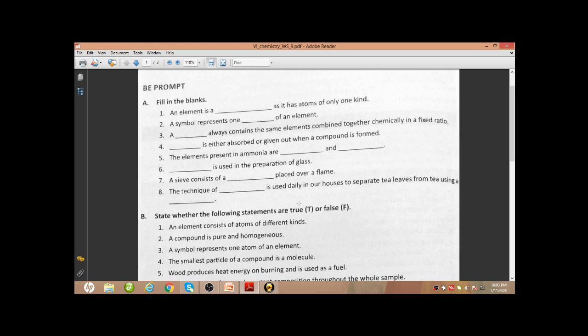The technique of filtration is used daily in our houses to separate tea leaves from tea using a strainer. So the first blank is for filtration and the second blank is for strainer.